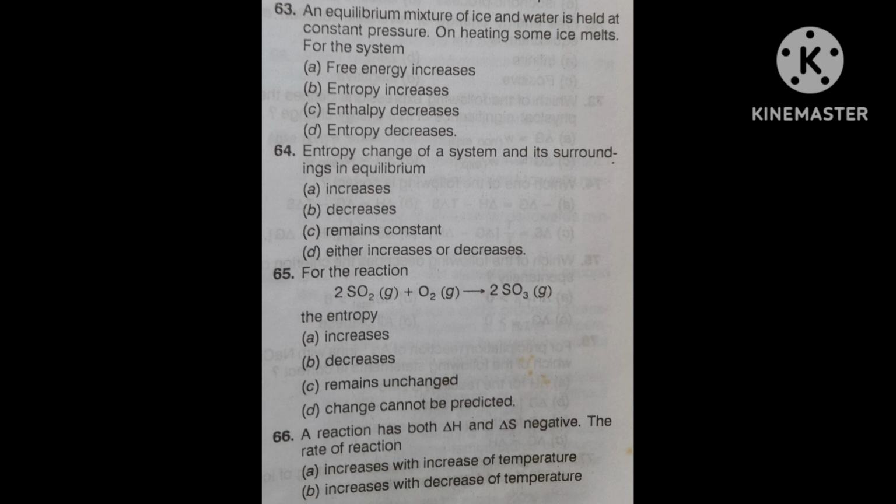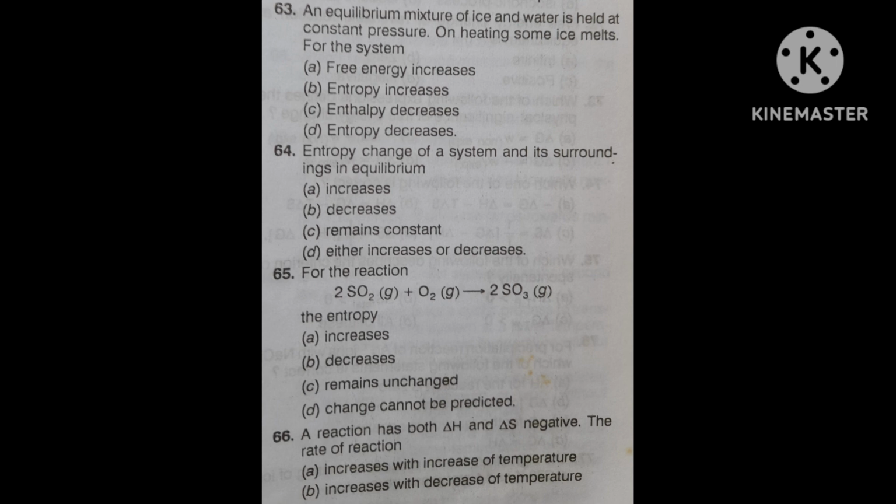When you heat, entropy change should increase, but now this delta S is negative, which means it is opposing the reaction. Negative delta H favors the process, negative delta S opposes the process.